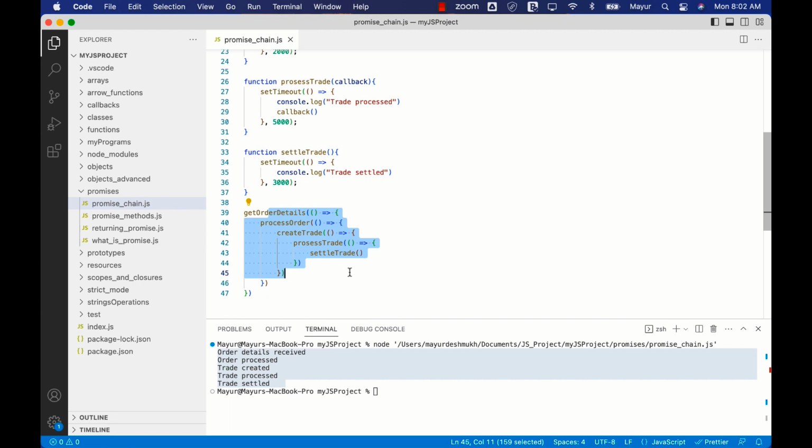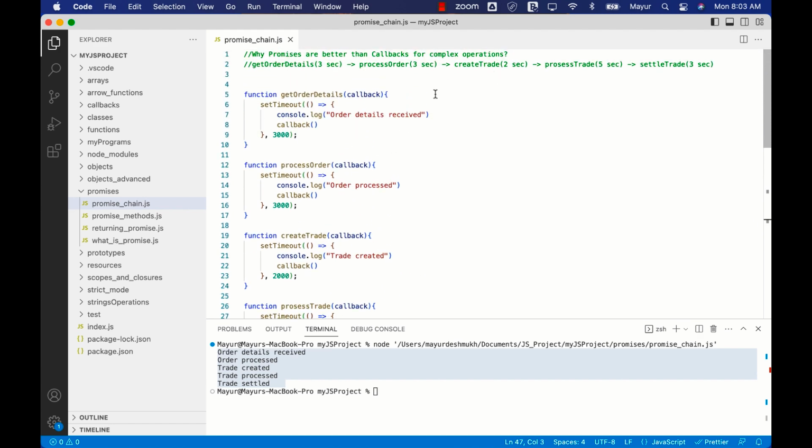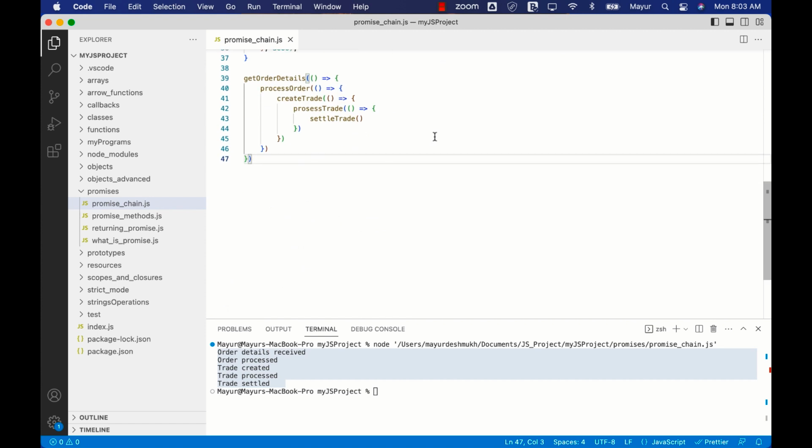So with promises, there is a better way of doing it, but promises are also not foolproof. There is still a better way of doing it by using async await, which we will see in the next section. But for now, what we'll do is the same code, how to do it using promises, we'll see, and how does it simplify and avoid the issue of this callback hell is what we are going to see in the next part of this video.